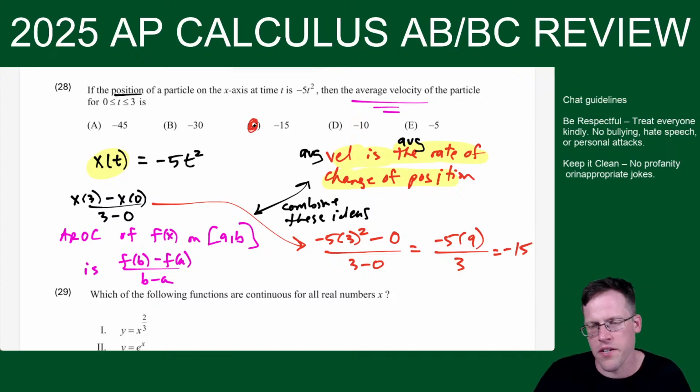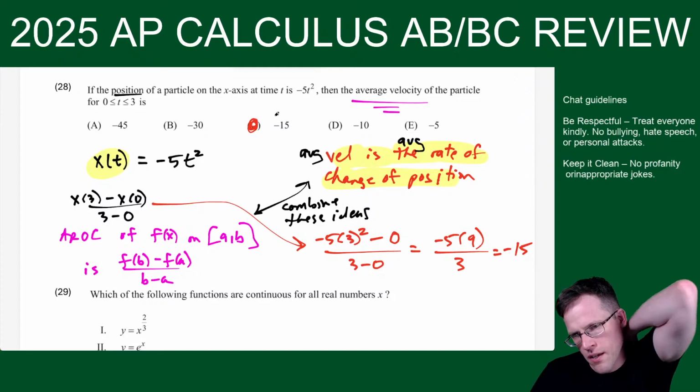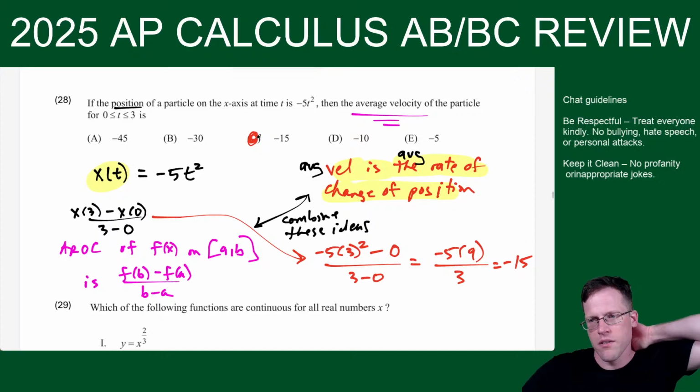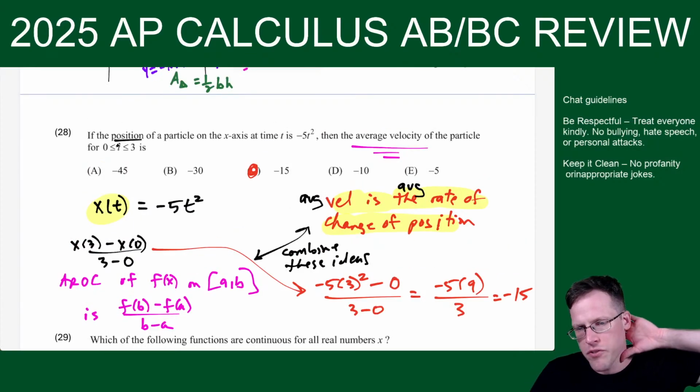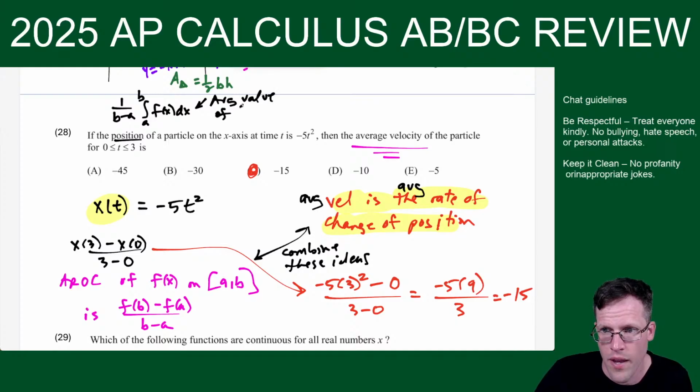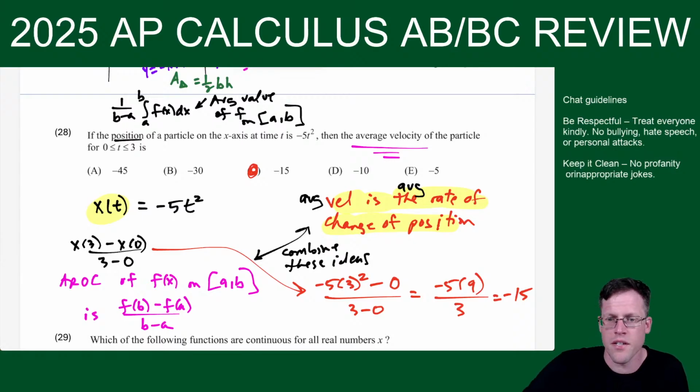All right, this one is very concept heavy because a lot of people are going to do 1 over b minus a, integral from a to b. The reason you don't do that here is because they're not asking for average position. They're asking for average velocity. There is a connection between those two formulas, but this formula, 1 over b minus a times the integral, don't use it here. This is the average value of f on [a, b]. Very easy to mix up.